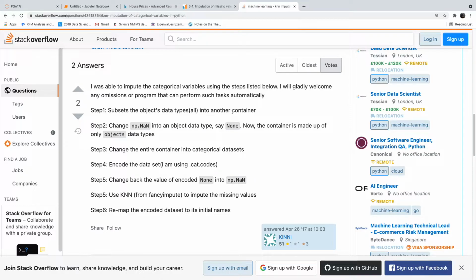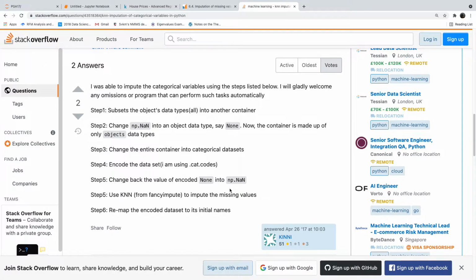How will you change it into a categorical data set? By running the label encoders. Then you replace back the value of encoded none with np.nan, and then you can run the KNN imputer. This is the problem. So you have to follow these steps for doing the missing value imputation. If 3 represents none, we have to convert that 3 into np.nan, a null value, and then run the imputers.